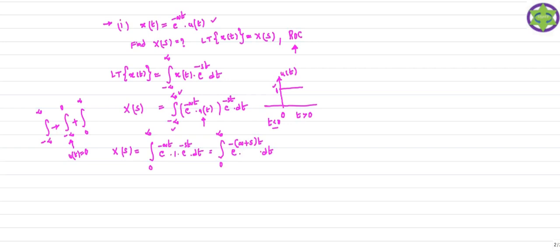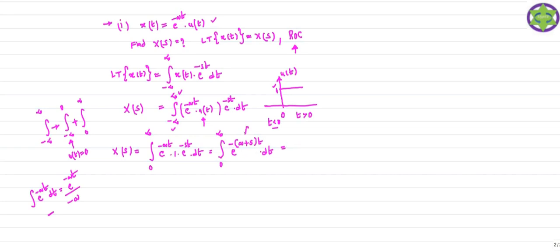Now, what is the integral of e power minus at dt? Already you know. The integral of e power minus at dt is e power minus at divided by the coefficient of t. Here the coefficient of t is minus a. So this is the result of the integral of e power minus at dt. Based on this, I can get this expression like this.